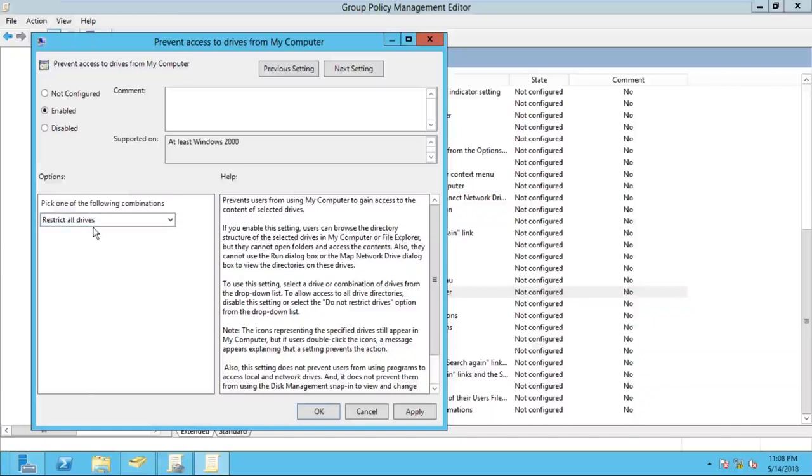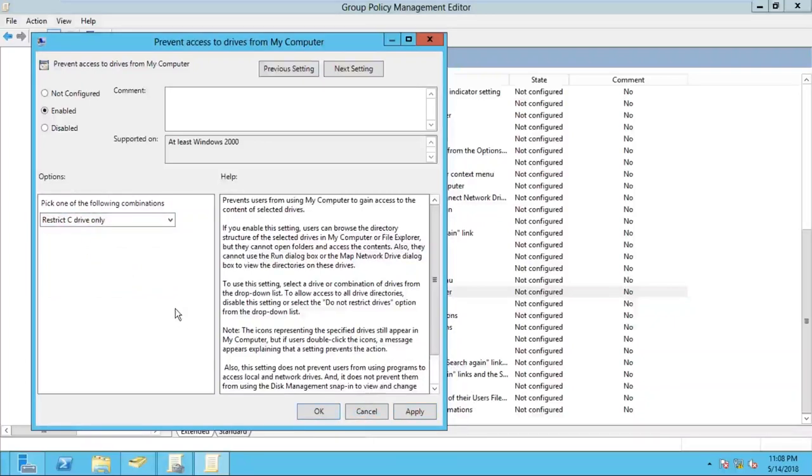But do you want to restrict all the drives? No, I want to restrict only the C drive. So drag this option, and you can see in the list we have restrict C drive only. Select restrict C drive only and click on apply, OK. Once you click apply, OK, your policy is successfully created. But like this, can we restrict the D drive, sir? Yes, we can restrict the D drive also. We have the option.